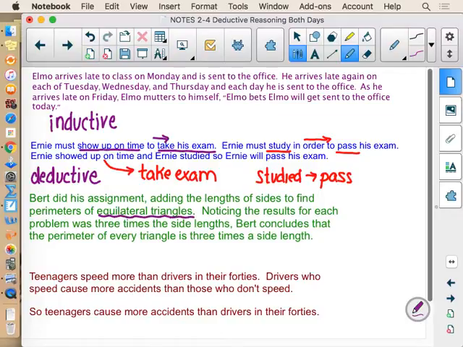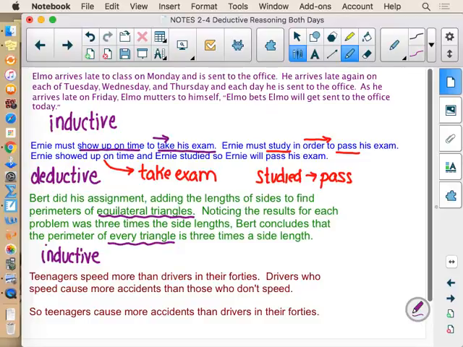Bert did his assignment, adding lengths of sides to find the perimeter of equilateral triangles. Noticing the results for each problem was 3 times the side length, Bert concludes that the perimeter of every triangle is 3 times the side length. So Bert's attempt here is inductive, because he's gathering data on several triangles that he measured side lengths for.